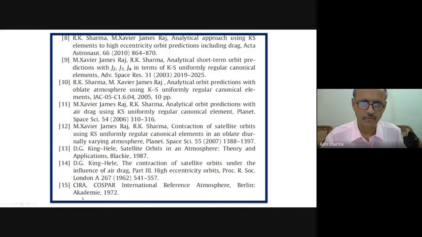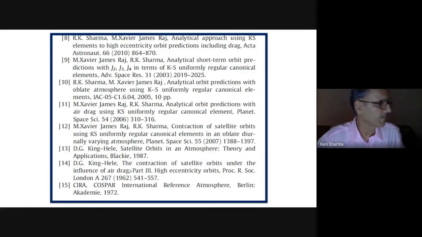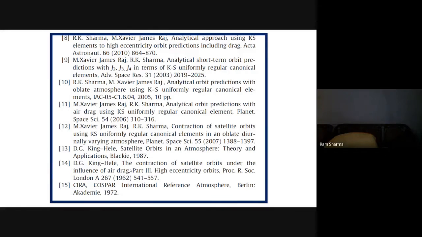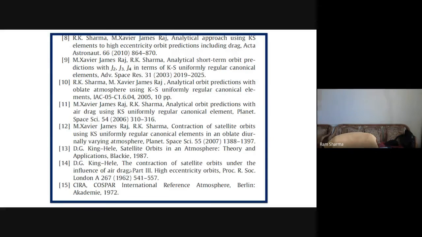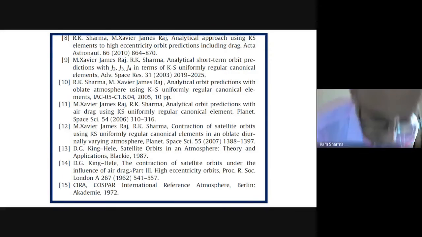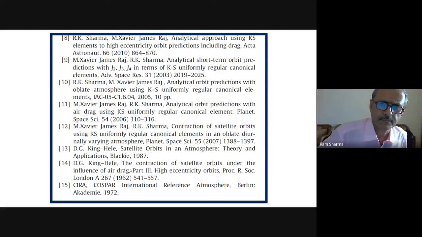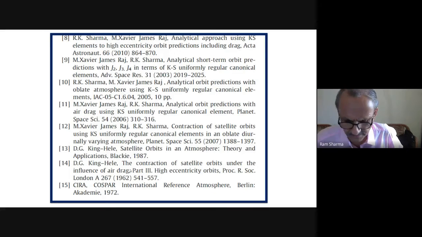This was original when he started, King Ali started contraction of satellite orbit under the influence of drag, high eccentricity orbits. So here he took the spherical atmosphere. So oblate atmosphere, his idea was that probably it will not affect much. The oblateness may not affect high eccentricity orbits. So he did not take up much, some things he did, but not the complete things everywhere.